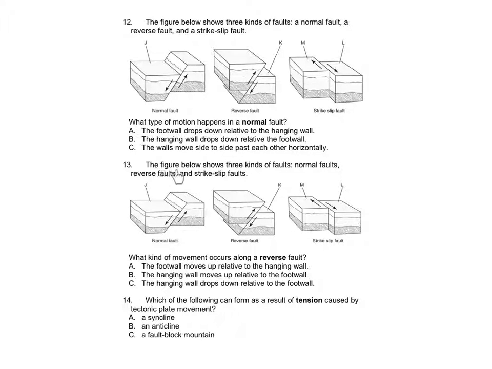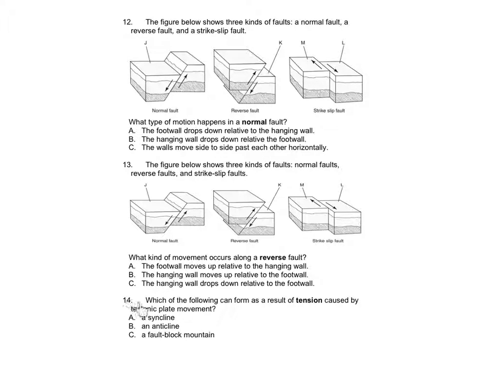Number 13. The figure below shows three kinds of faults: normal faults, reverse faults, and strike-slip faults. What kind of movement occurs along a reverse fault? A. The footwall moves up relative to the hanging wall. B. The hanging wall moves up relative to the footwall. C. The hanging wall drops down relative to the footwall.